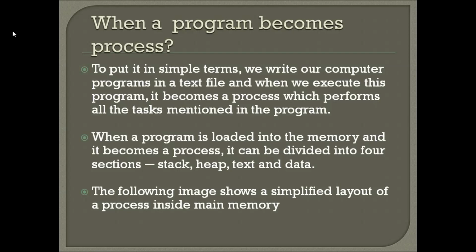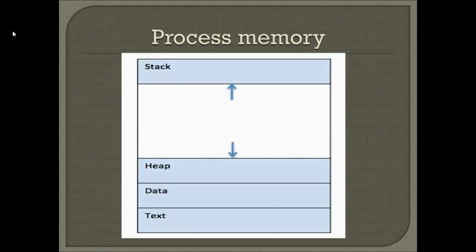And one more important thing, when a process is created, we have to allocate memory for that process. When you create the process, the memory can be divided into four sections. The first section is stack, second is heap, third is text, and the last one is data. Let me show it with the diagram. This is the memory layout of the process. When you create the process, the memory will be allocated in these four sections.